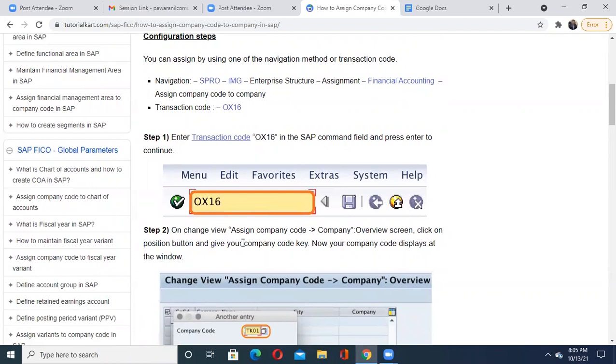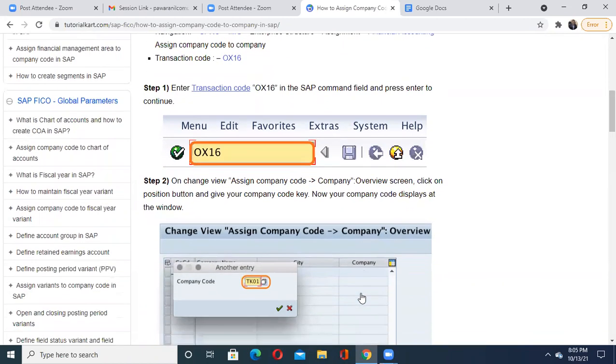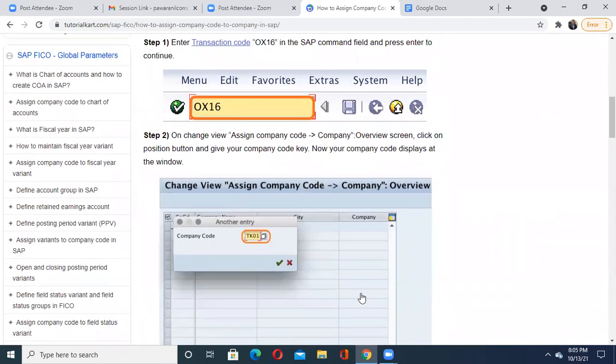Then on change view, I'm now showing the next transaction window, that is change view. What is in change view? Assign company code to company in SAP. This arrow is saying "to company". So what you are doing is, what is the company code we created previously? TK01.